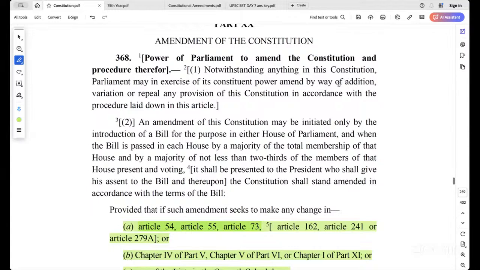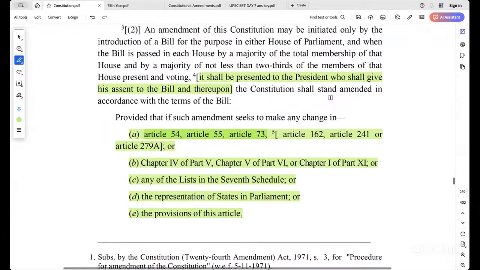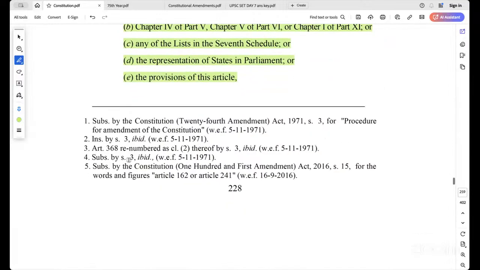See, this is what it is. And the constitutional amendment can be done by means of addition, variation, or repeal. Just அப்படியே அந்த மூணு இதை எடுத்து அதுல போட்டிருந்தாங்க. Okay. And this one, what I was talking about, which I'll show you again. So it shall be presented to the president, who shall give his assent to the bill, and thereupon the constitution shall stand amended. So it is under fourth one, which is, it comes under 24th amendment.